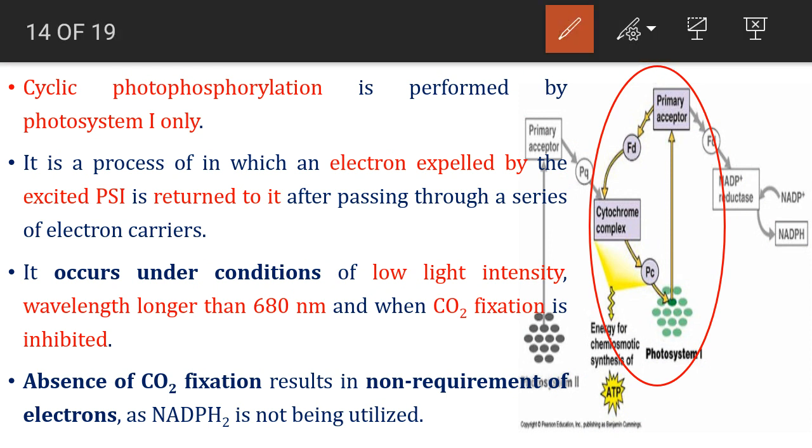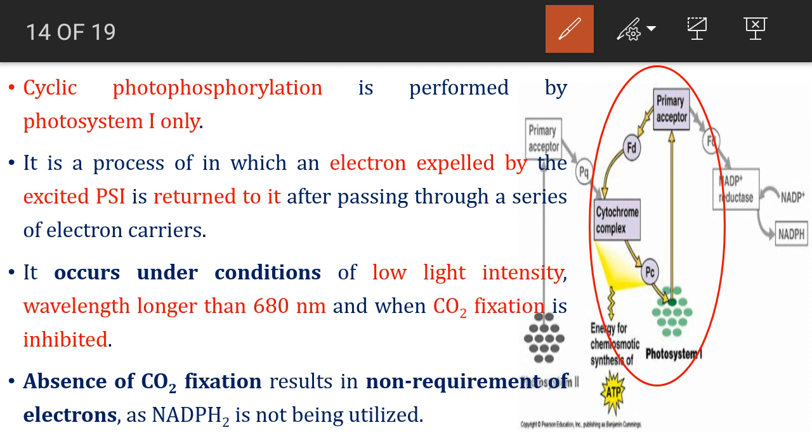Cyclic photophosphorylation is performed by photosystem 1 only. It is the process in which the electron expelled by the excited photosystem 1 is returned to it after passing through a series of electron carriers, returning it to its original condition.